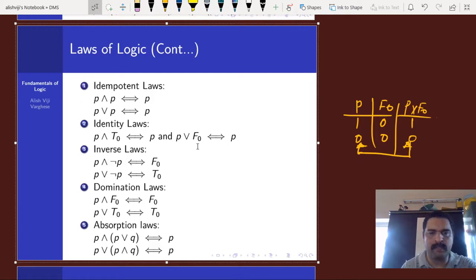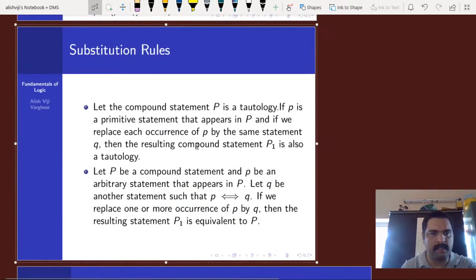Then the absorption laws: P and (P or Q) is equivalent to P, and P or (P and Q) is equivalent to P. Both are known as absorption laws, and you can check the validity of these absorption laws using truth tables.